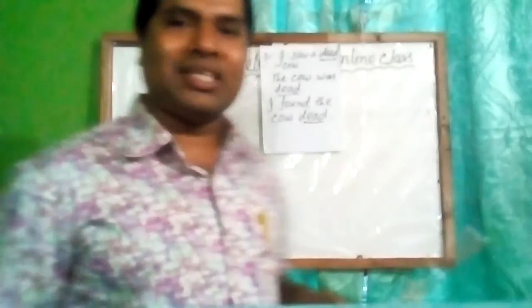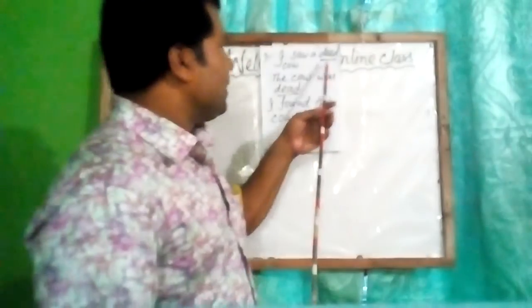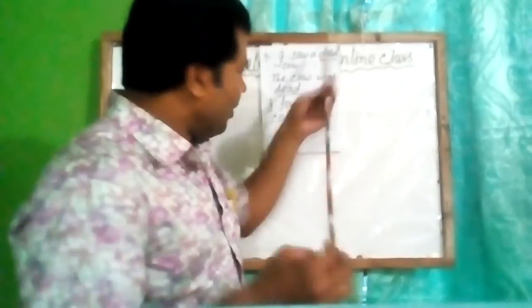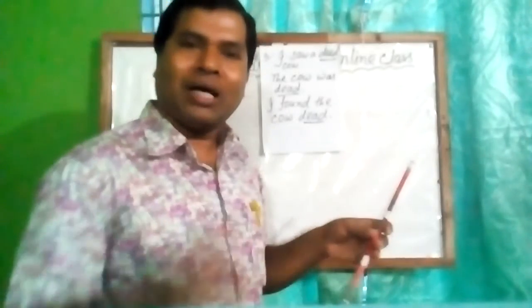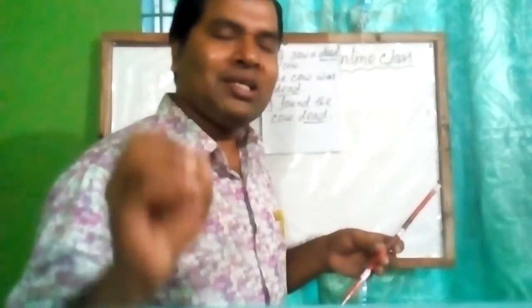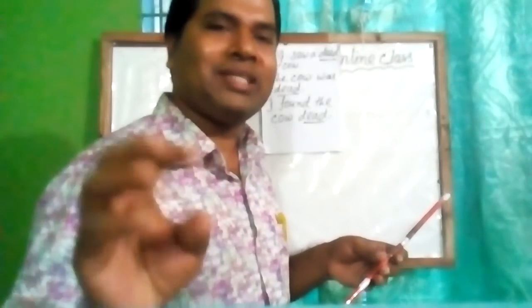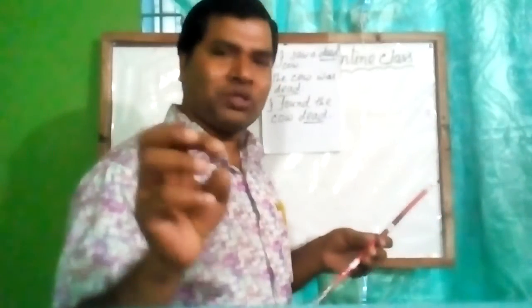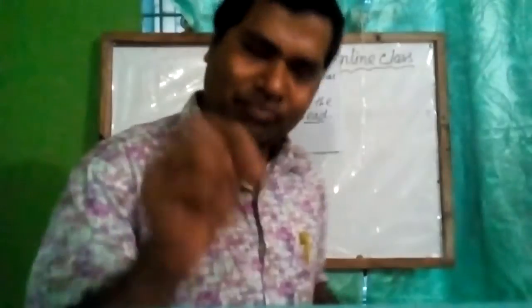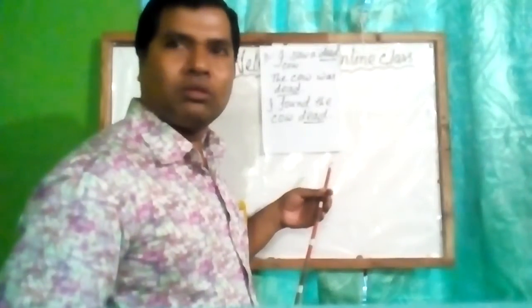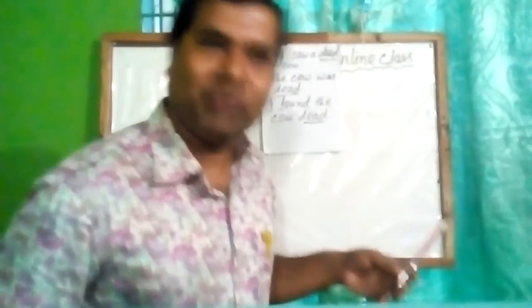There are 3 sentences here, and you know the underlined words are adjectives, and all 3 underlined words are the same, dead. They are the same adjective. But my question is, are they in the same position? You will say undoubtedly they are not in the same position.